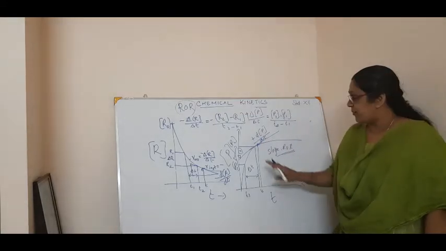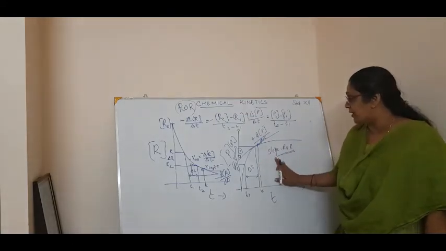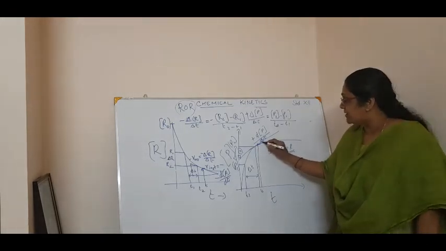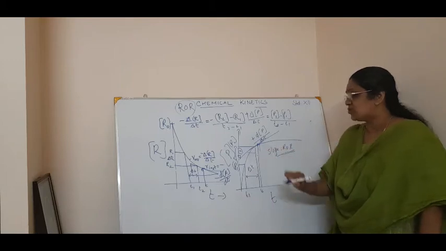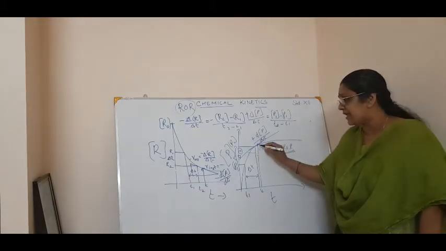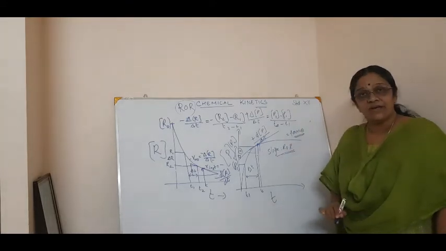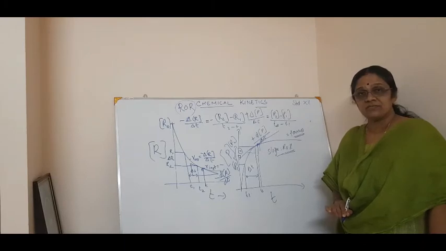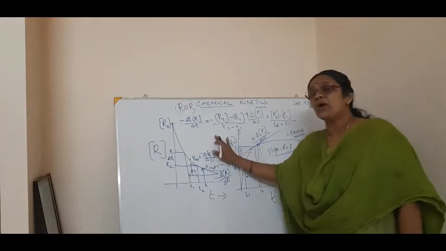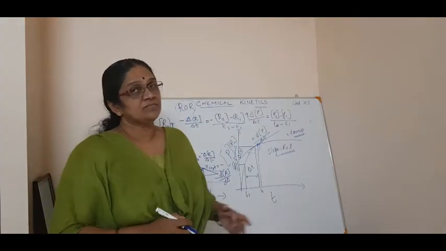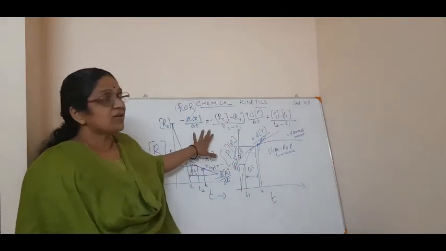That's it. From the slope, you can calculate the rate of a reaction. Okay, the slope means from this triangle you have y2 minus y1 by x2 minus x1. You can either find it like that, or slope is equal to tan theta, from which you can calculate the rate of a reaction. So these are the two graphs relating the rate of a reaction. Clear?